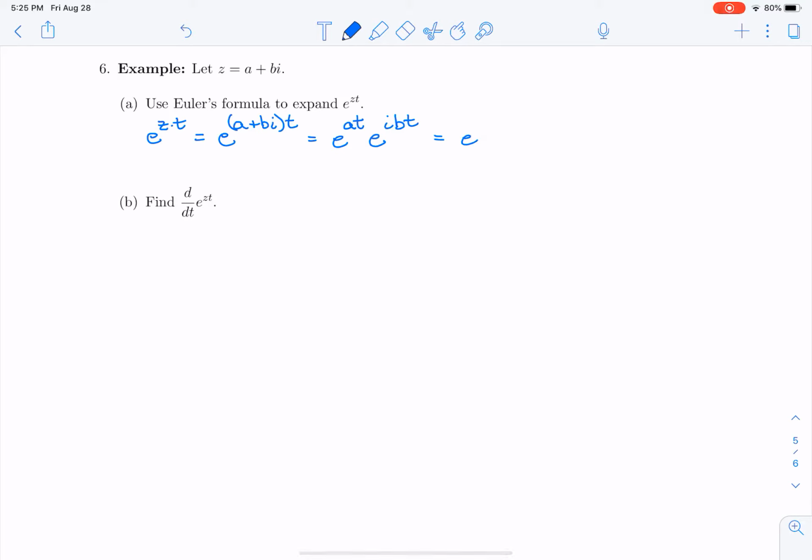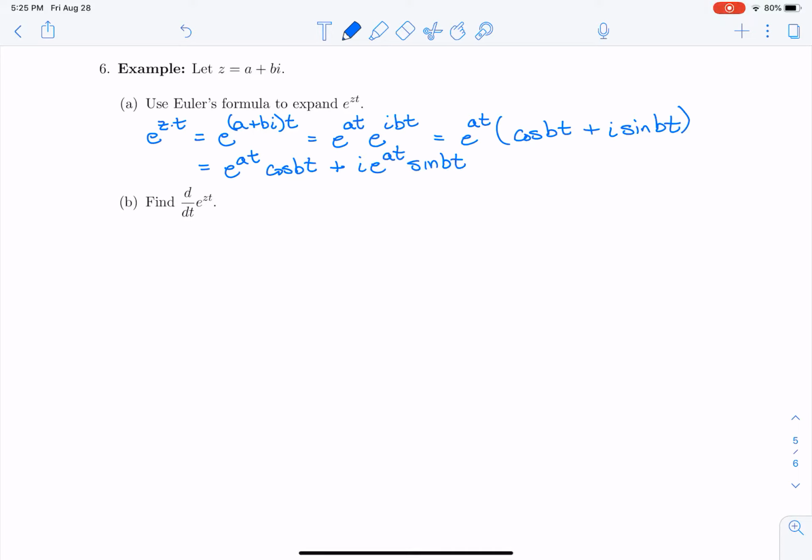Well, that's going to be e to the at times cosine bt plus i sine bt. And so that gives me another way to write e to the zt. If I want it to be a true complex number, maybe I'm going to write it as e to the at cosine bt plus i e to the at sine bt, so that I have its real and imaginary part. Now, what happens when I want to take the derivative of e to the zt?